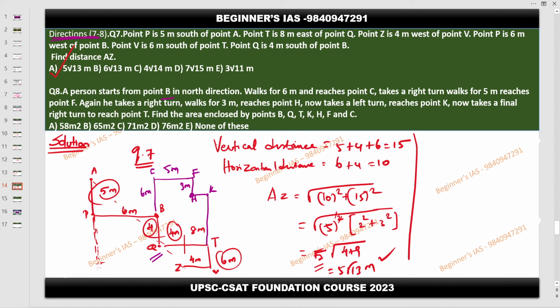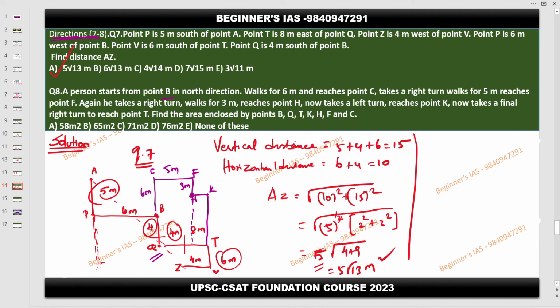Now find the area enclosed by B, Q, T, K, H, F, C. So now listen. HFC. Shall I take these as one rectangle?